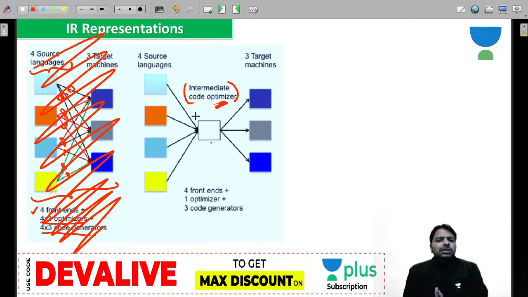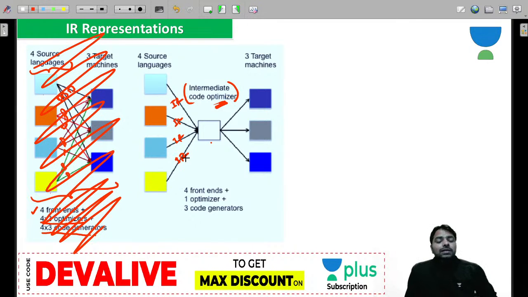So the one advantage is having intermediate representations. This intermediate code optimizer can understand every intermediate code and convert it to optimized intermediate code.